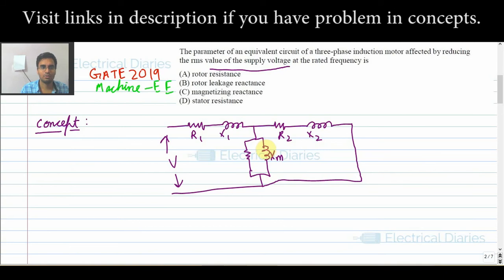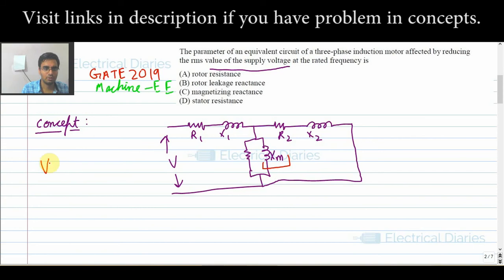The amount of current that you require to set up a flux in the machine is known as magnetizing current, and it is 90 degrees lagging to the main current, so it is purely inductive. So you represent the flux set up in the machine by this magnetizing reactance, as we have seen in the transformer electrical equivalent diagram. That is the key to this question, and from there we can solve this.